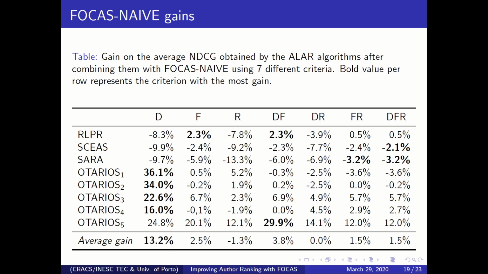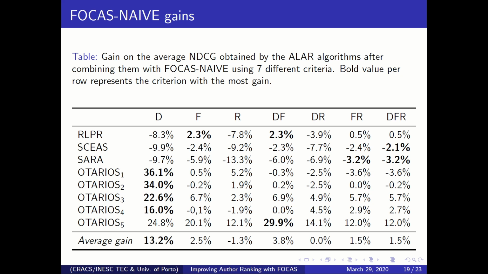So after that, we compared the gains of the algorithms when we had the FOCAS-NAIVE approach, and we added the FOCAS-NAIVE with 7 different criteria. Again, I don't have too much time to go into these details, but you can see that we have some consistent gains in most algorithms. Still, for some approaches, the gains are not very significant.